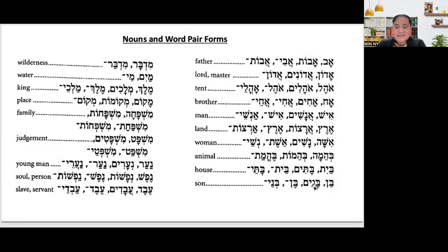Sons, ben, banim, ben, binay. So you just continue. Wilderness is midbar, water is mayim, king is melek. Place is makom, family is mishpaka, judgment is mishpat, young man is naar, soul is nefesh, slave is eved.